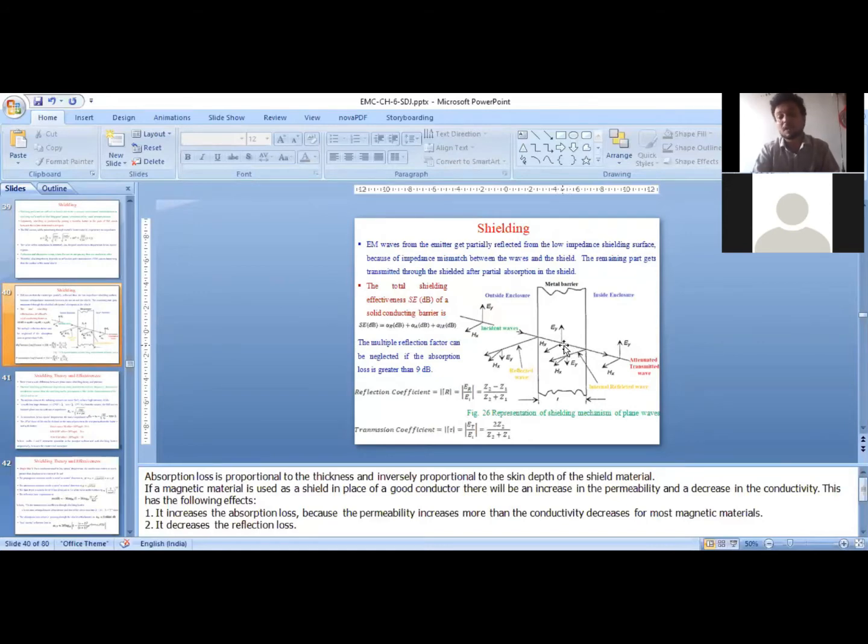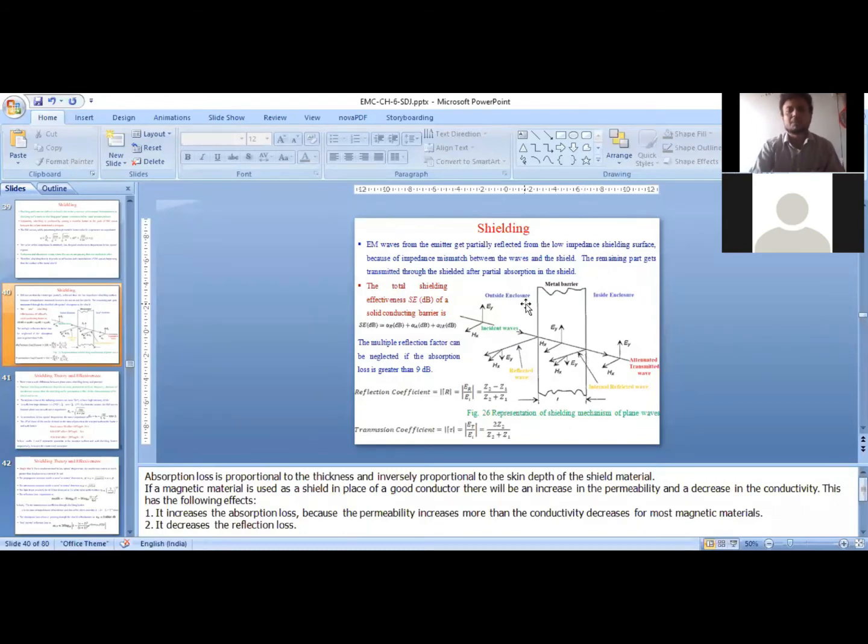Mu is mu 0 into mu r. So mu r is much higher. The rate of increase in relative permeability of a magnetic metal is much higher than the rate of decrease in conductivity of a magnetic conductor as compared to an electric conductor. Therefore, alpha offered by the magnetic conductor will be very, very high as compared to the electrical conductor. Therefore, this wave gets attenuated drastically when traveling inside a conducting magnetic conductor, and very little signal will come over here.